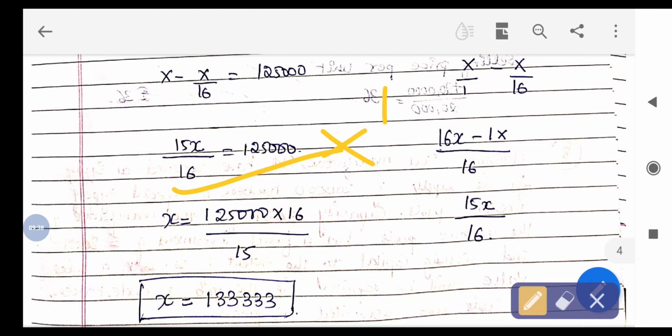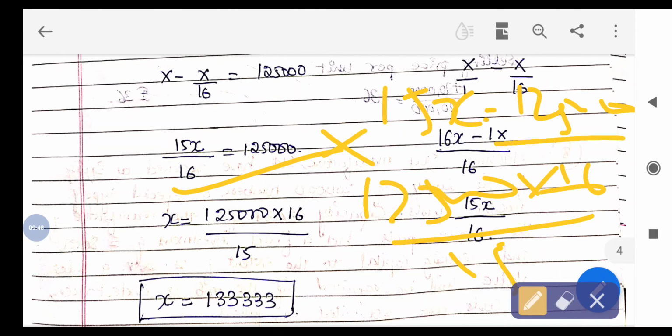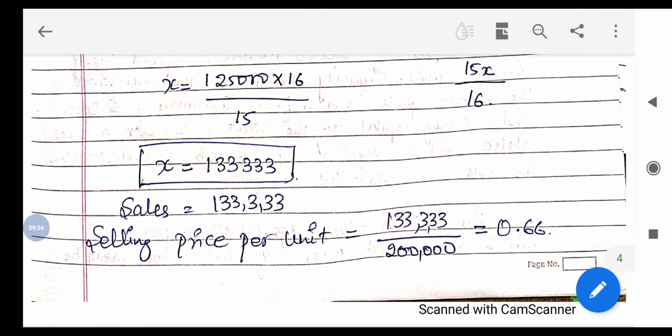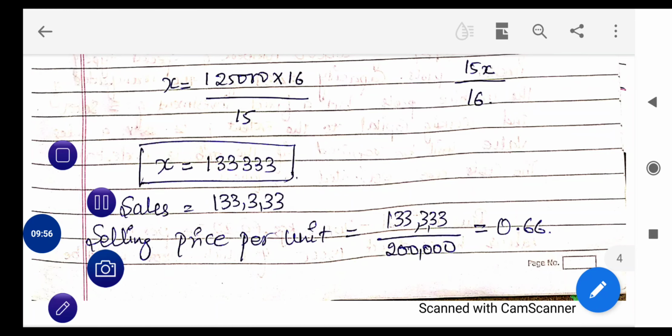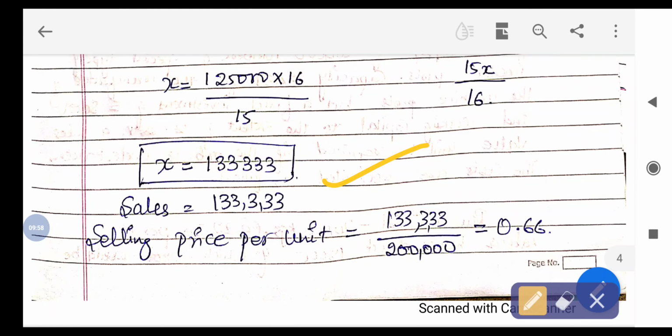So on this side 15X equals 1,25,000 into 16 divided by 15. So the answer will be 1,33,333. So the sales revenue is 1,33,333, and the selling price, if we divide by the total units needed, the price per unit will be 0.66.